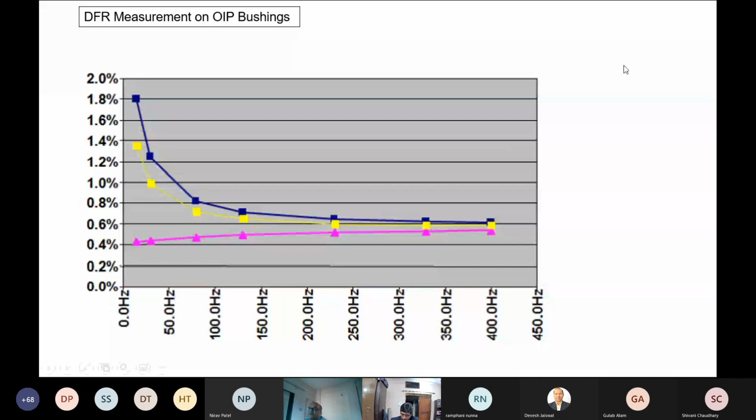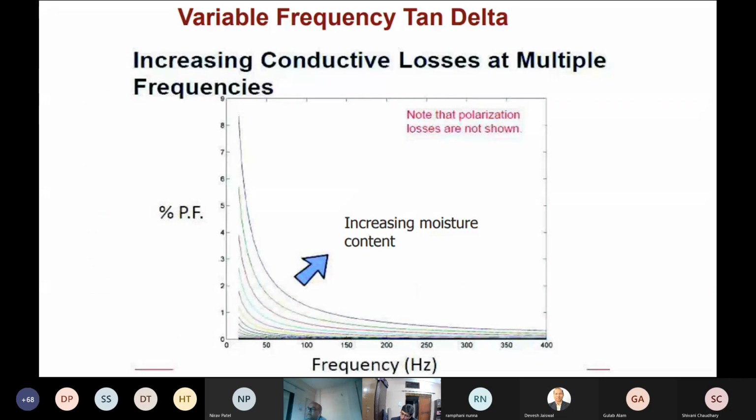Now, this is a typical characteristic of an OIP bushing, which has been reported in a technical paper. This is the healthy bushing characteristic at the bottom, the pink line. But as you can see, the yellow line indicates that there is moisture here. The blue line, there is moisture here. Typically when we do 50 hertz measurement, they seem to be within limits, but lower frequency measurements will give us the indication that there could be some issues. As the moisture content keeps on increasing, the frequency versus power factor curve, or frequency versus tan delta curve, keeps on getting lifted upwards as shown by the arrow.